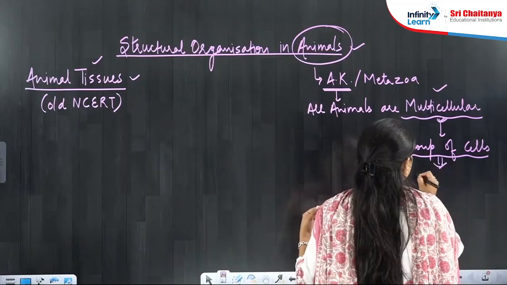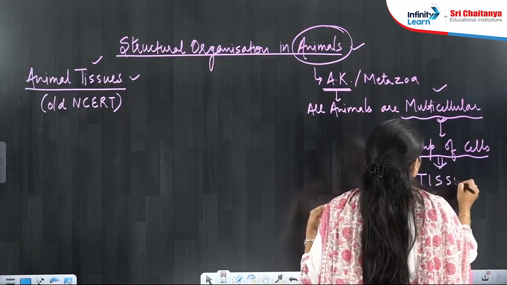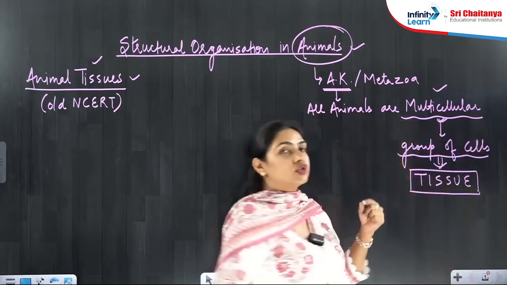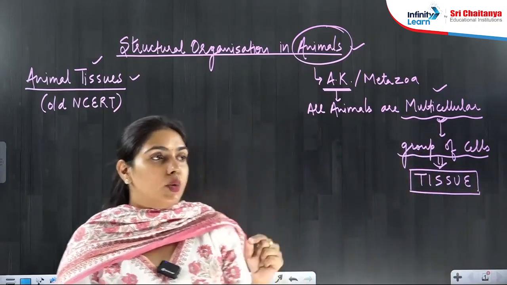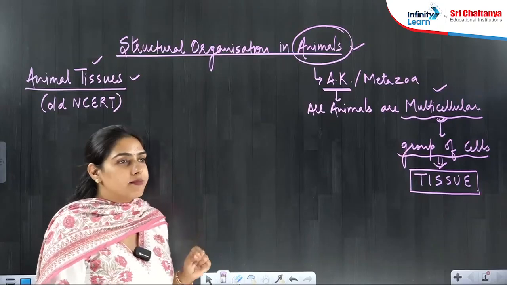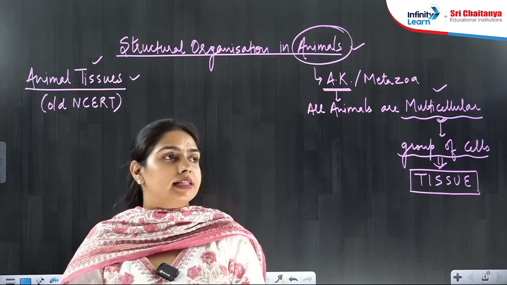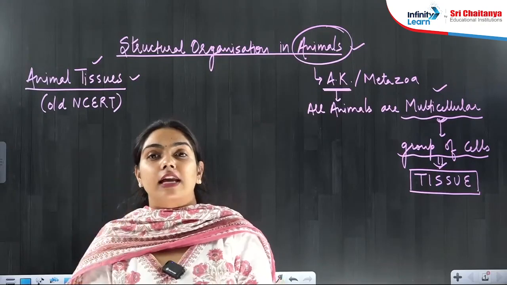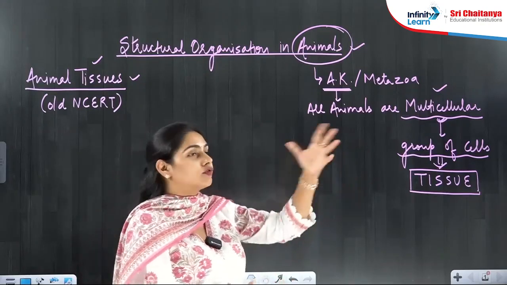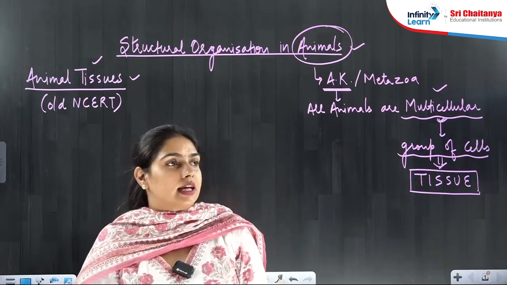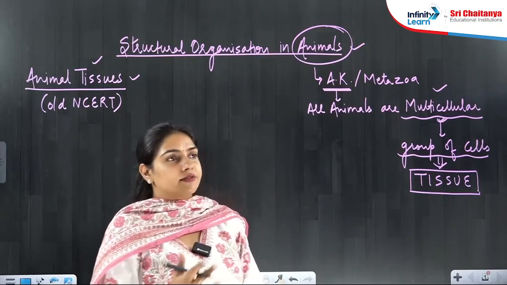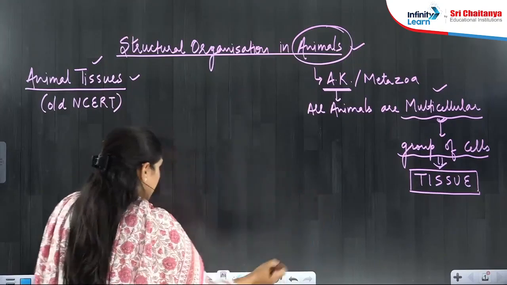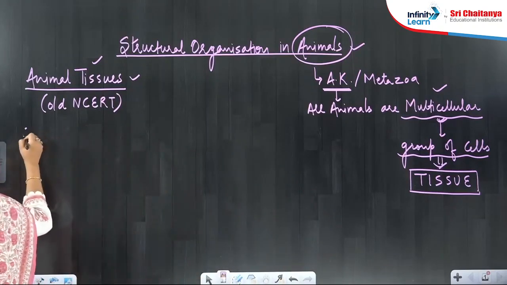Now can anybody tell me in which phylum of the animal kingdom you have seen tissues for the first time? Tell me everyone in the comment section, in the chat section. Yes, Coelenterata phylum. Yes, very good. Some of you are giving the correct answer. Coelenterata phylum, beta. You have seen the levels of organization.